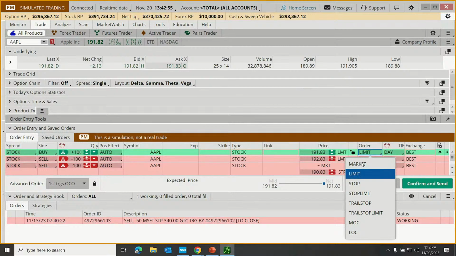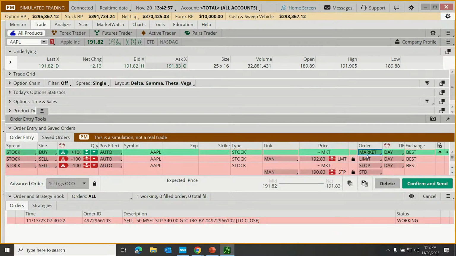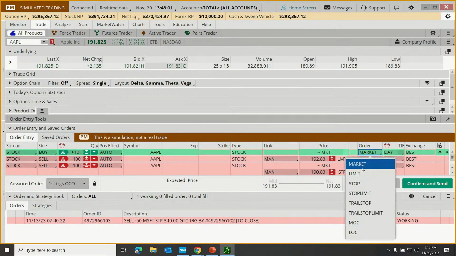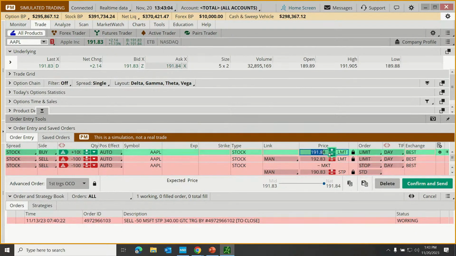And I can even change this. Let's say we change that to a market order, okay? Meaning we're just going to buy the 100 shares. No, let's stick with the example that I just laid out. Let's say we want to wait. If the price happens to drop down to 190 bucks, we want to buy there, but we want to sell those shares if we pop up to $210 and take profits, or sell those shares if we drop down to 180 and take losses, okay?